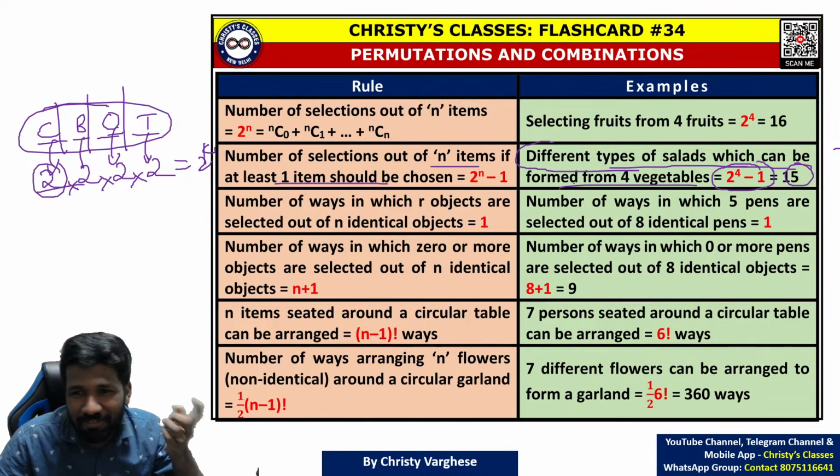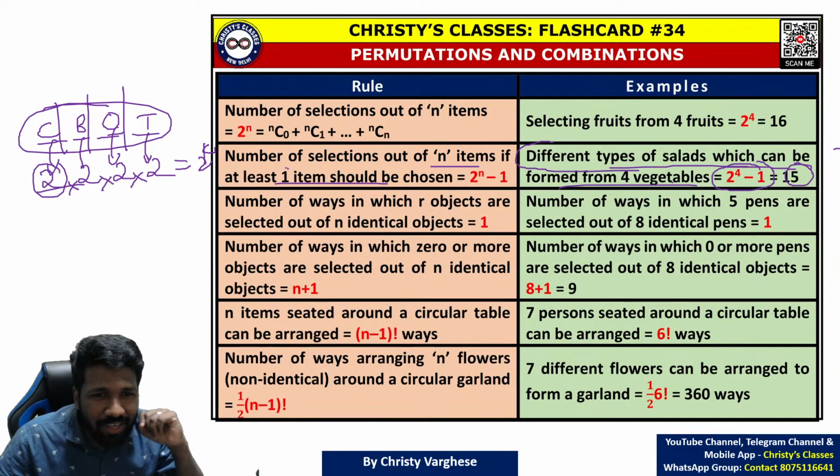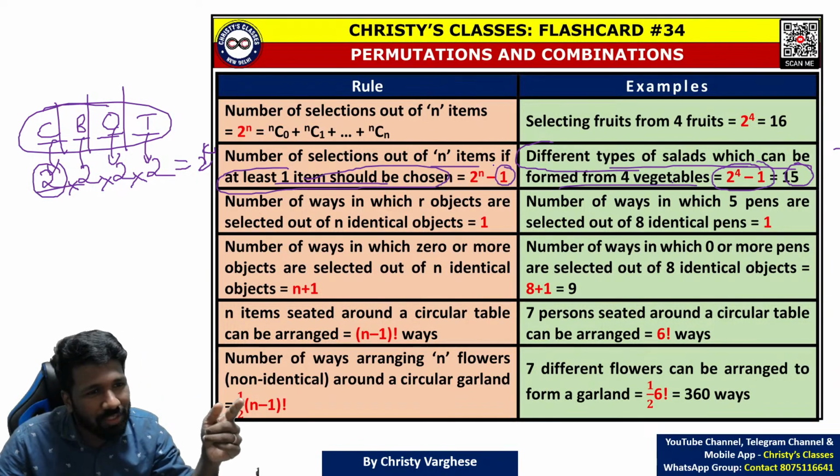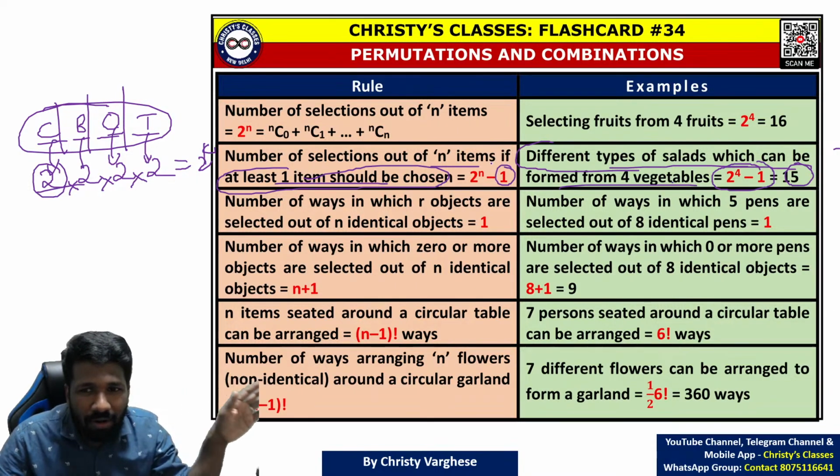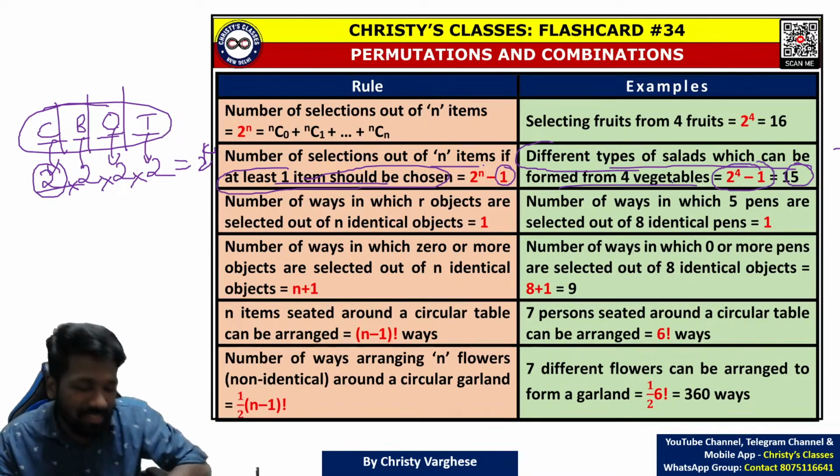Don't say fruit salad. We are talking about vegetable salad. So in that context, definitely that is not a salad. That is why, if at least one item should be chosen, you have to subtract one choice. Which is that one choice? All 4 vegetables boycotting your salad, the all-no case.